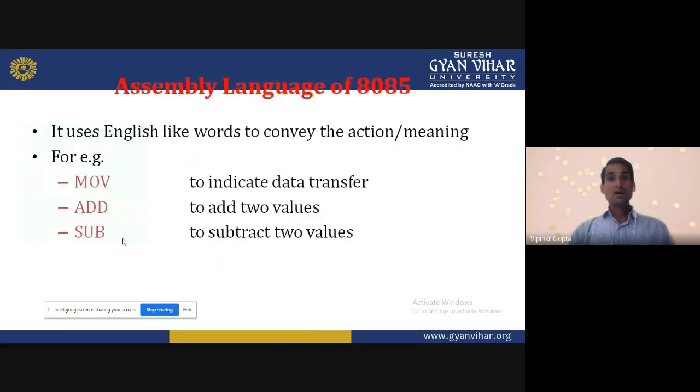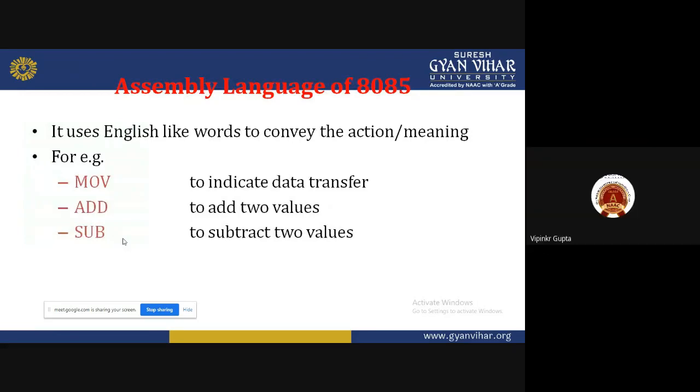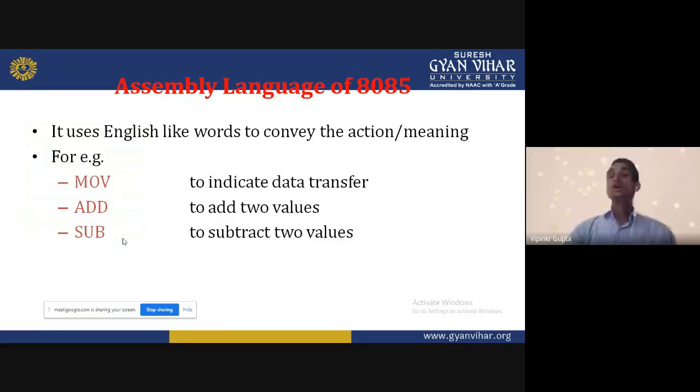Assembly level language. We are seeing the machine level language. We cannot understand what it actually wants to say. I am taking one example. When one person knows Hindi and another knows English, then data will not transfer. They cannot communicate with each other.